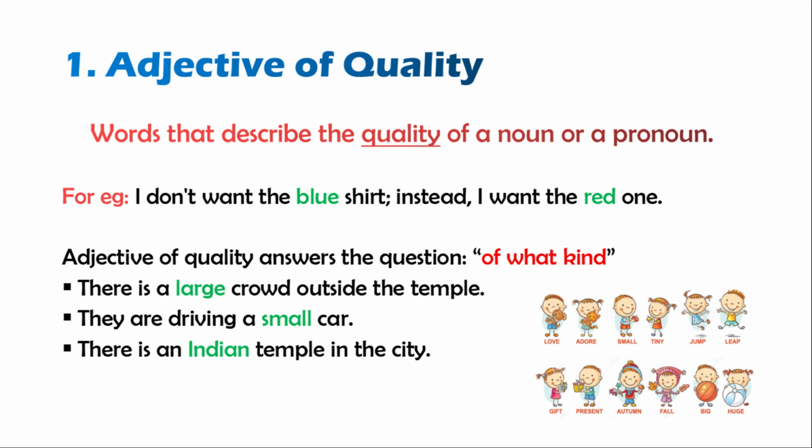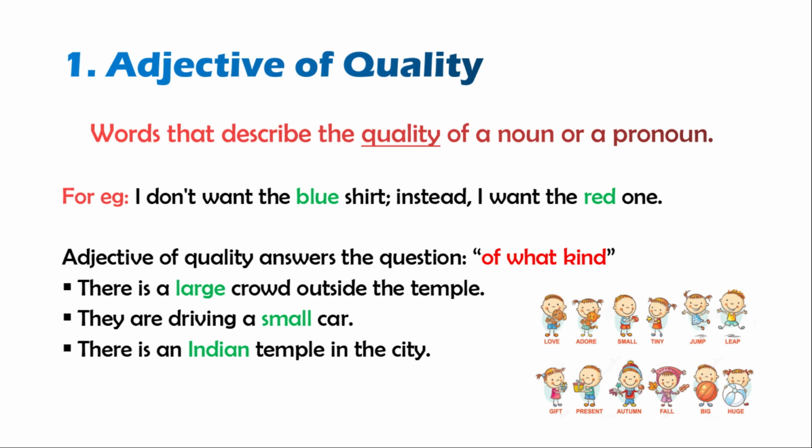For example, I don't want the blue shirt, instead I want the red one. Here, blue and red are adjective of quality, which is describing the noun shirt. Adjective of quality answers the question of what kind. For example, there is a large crowd outside the temple. Here, large is an adjective of quality describing what kind of crowd is outside the temple.